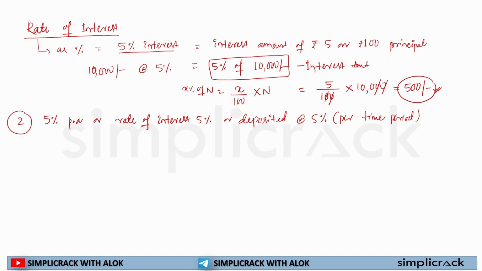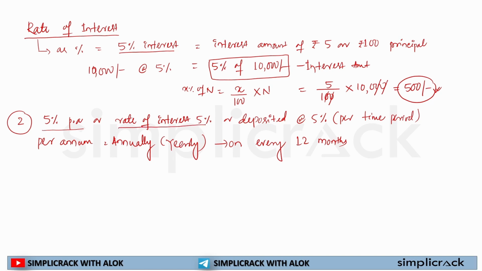What I told you is that it will be 5% per annum. Per annum means annually, yearly. Yearly means on every 12 months. Then second, it may be written as rate of interest 5%.